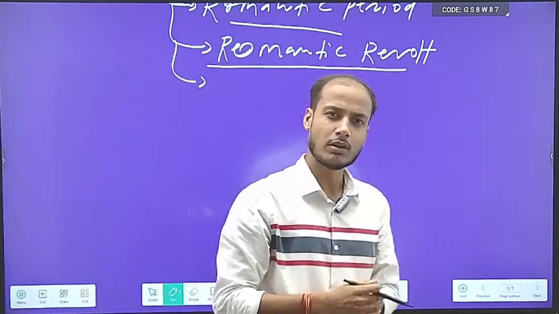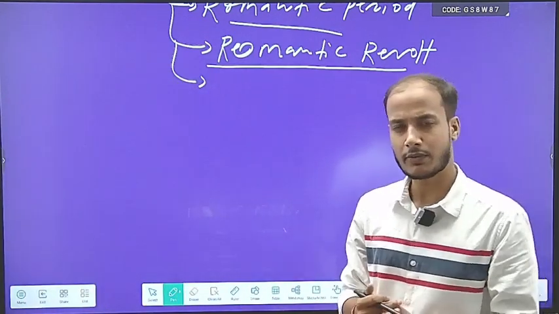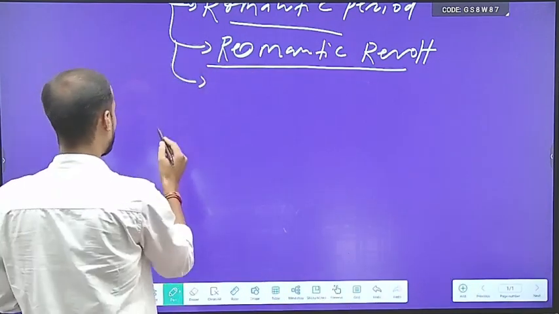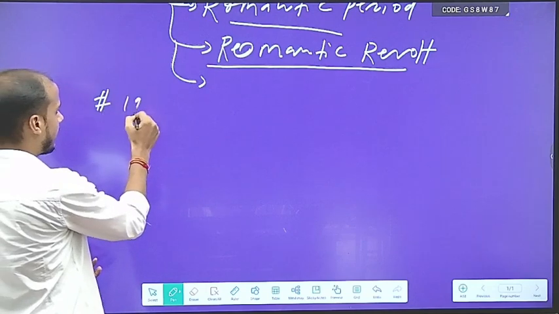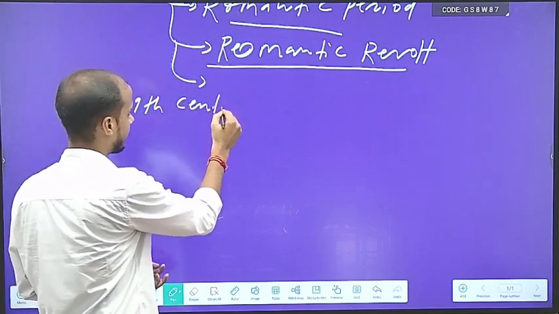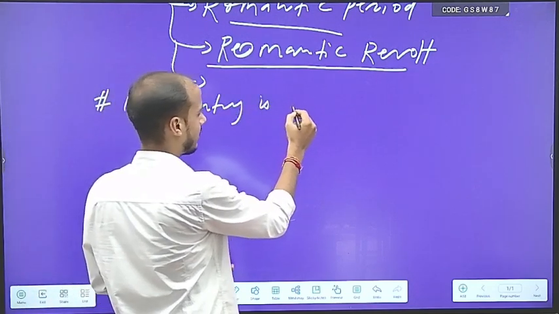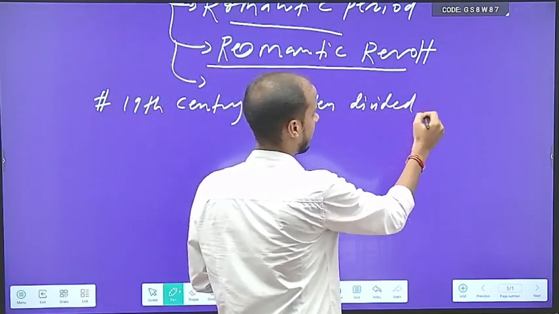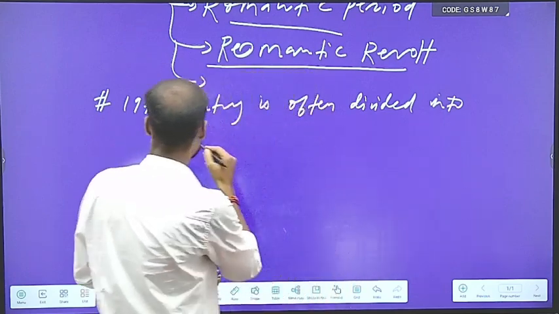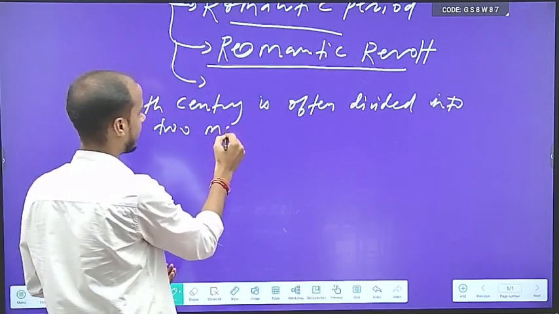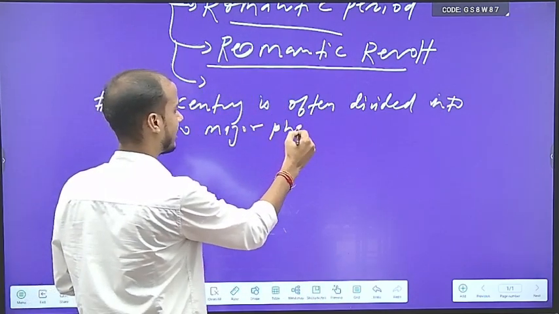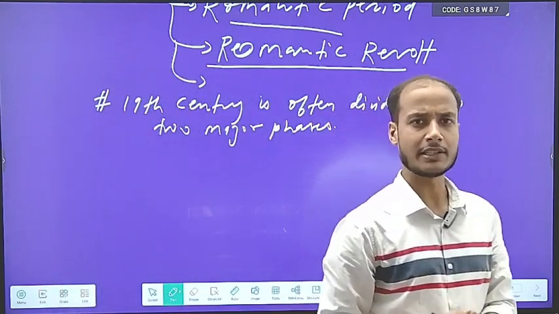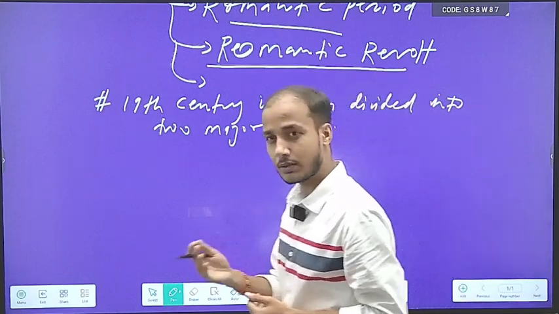Now as we go ahead, as we move forward, we find who the poets of this period are. So basically the 19th century is often divided into two major phases. Very important. 19th century English literature is generally divided into two major phases. And what are those phases?